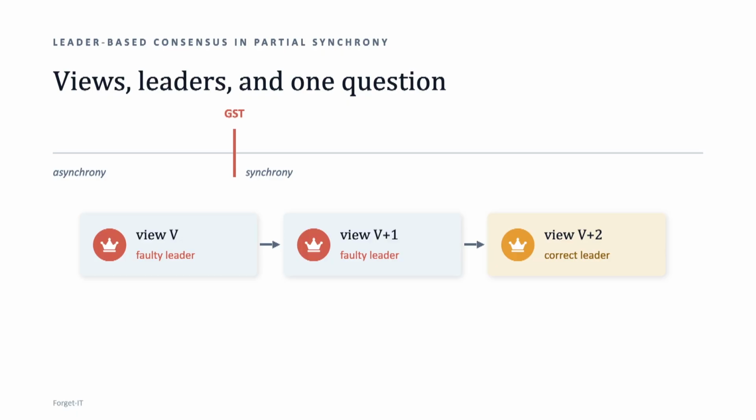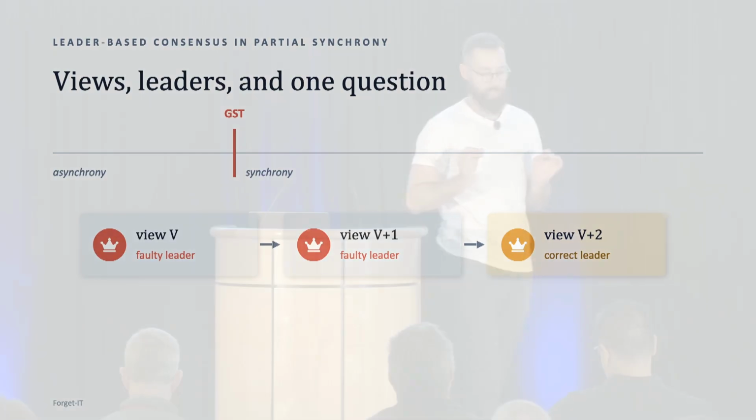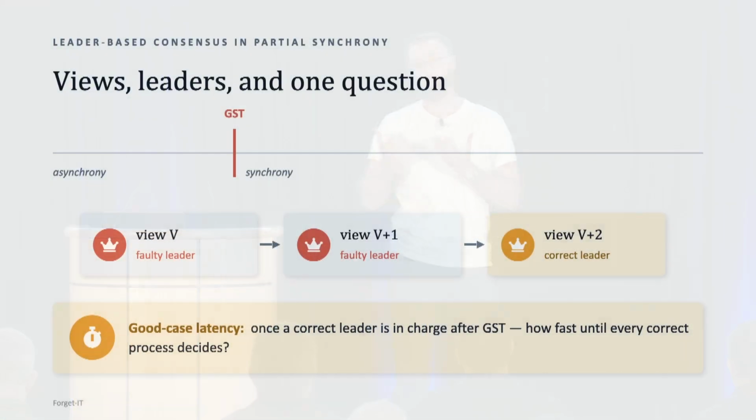Now, at the very beginning, I said we wanted to study the good case latency of Byzantine agreement protocols. Ling already covered that today, but intuitively, that simply means that we want to ask the following question: once we reach a post-GST view with a correct leader, how long from that point until every correct process decides?